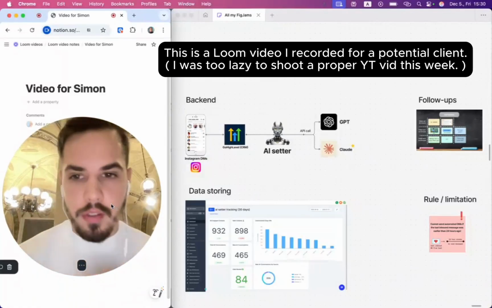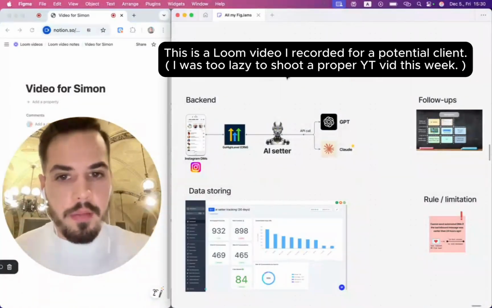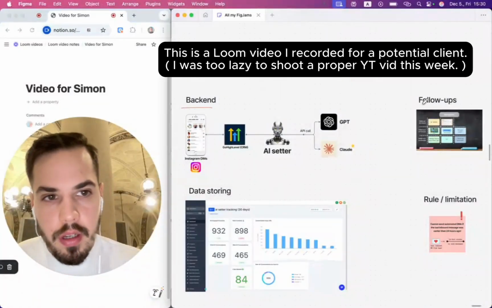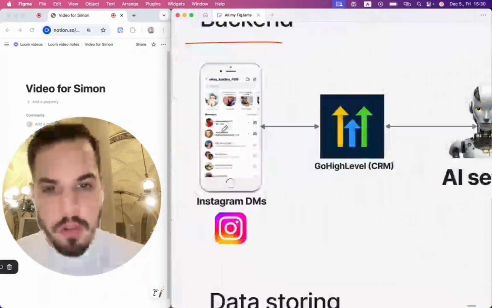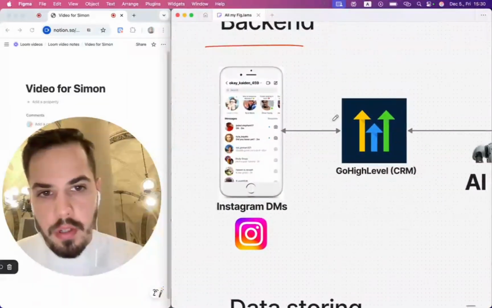Guys, in this video I'm going to show you what you asked about, and speed on everything: the backend of the AI, follow-ups, rules and limitations, and data storing. So as far as the backend, your Instagram is going to be connected with Go High Level.